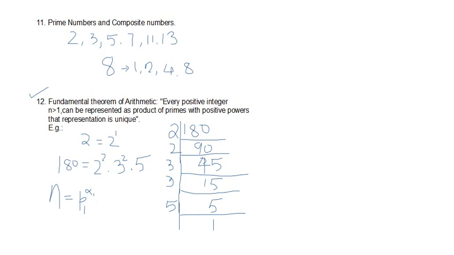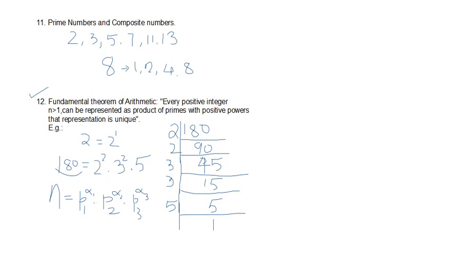Not necessarily do all the primes have to be there. For example, in the above case 180, there is no 7, no 11. If 7 is there, then it will be another number. So like this, some primes with their powers and the product of them. All the numbers can be represented in this way, and this representation is known as prime factorization form, which is very important.